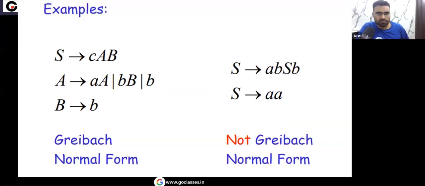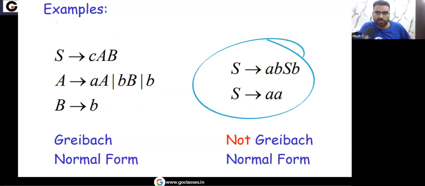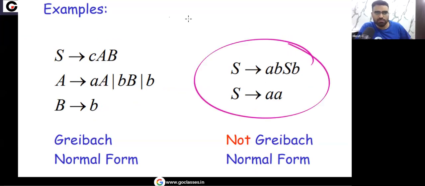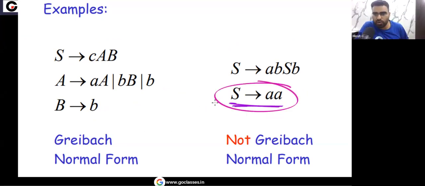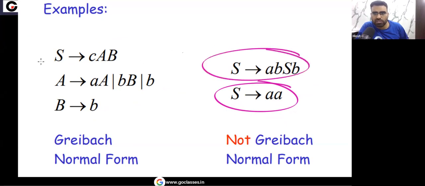Okay, so look at this grammar. Tell me, is this in Greibach normal form? S going to A, this is not allowed. Yes or no? This production, a variable going to two terminals, is not allowed in Greibach normal form. This is also not allowed. This production is also not allowed in the Greibach normal form.